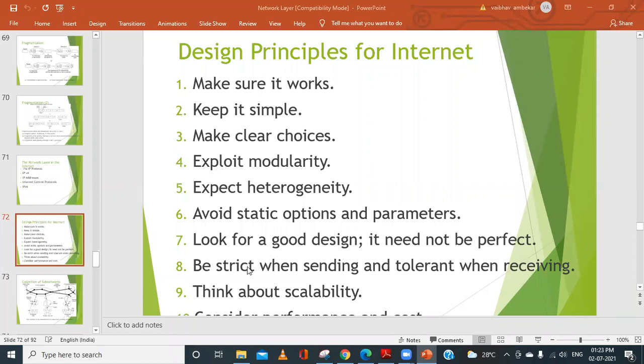Next one is be strict when sending and tolerant when receiving. Whenever we want to send information, or send packets, we should be very strict that it should reach the proper destination, or that the bandwidth should be the same. When we are sending the information, we should be very strict, but we should be tolerant when receiving